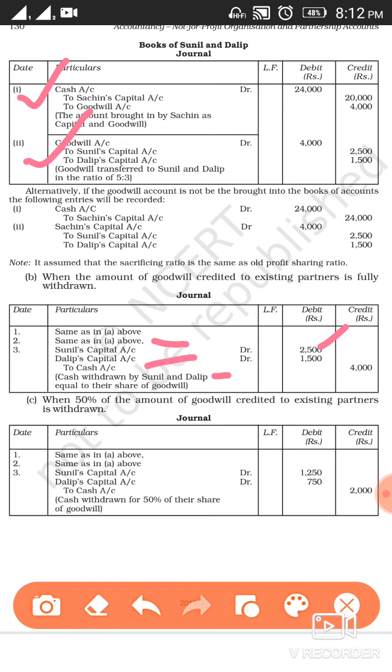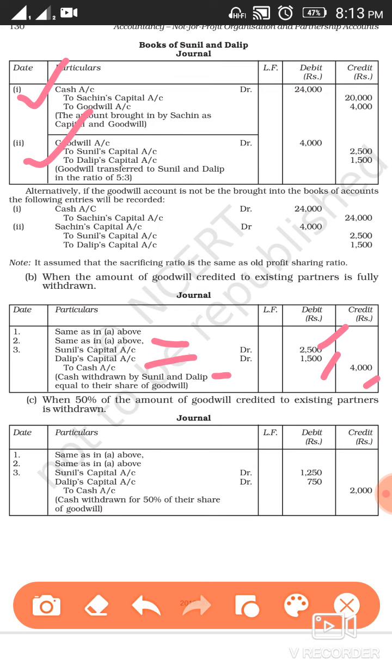Dilip's share is 1,500, so we are going to withdraw 1,500. Clear? And to cash account, in total 4,000 rupees will go out from the firm. So your entry will be Sunil's capital account debit 2,500, Dilip's capital account debit 1,500, and to cash account 4,000. So this is how they are going to withdraw the amount from the business of this share of goodwill.